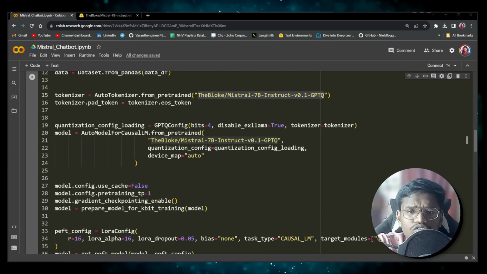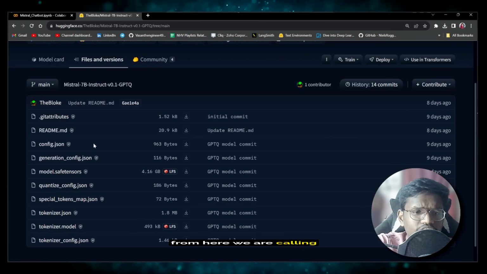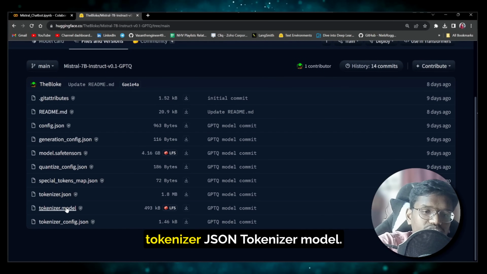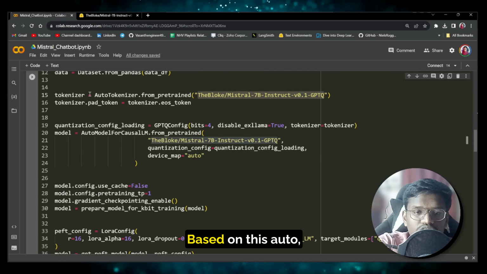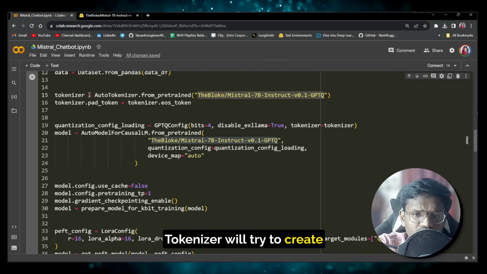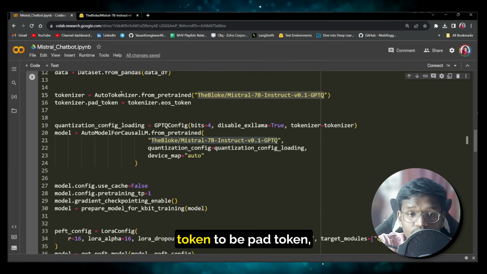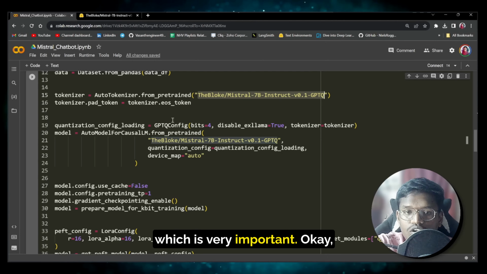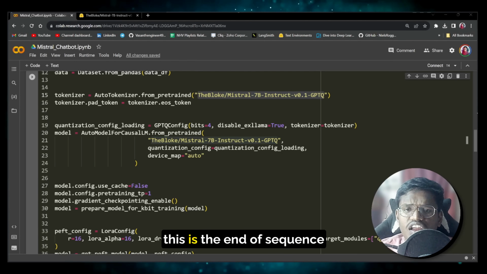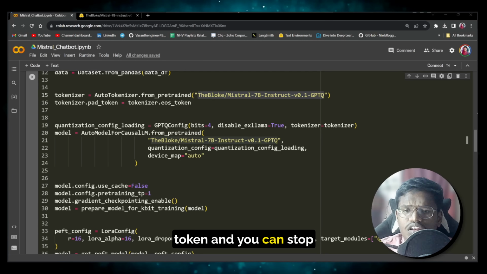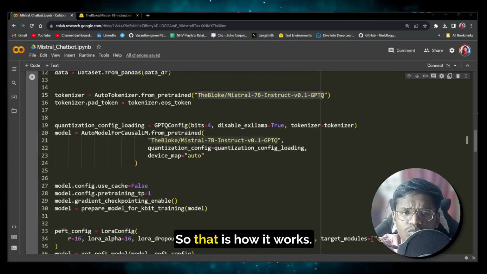From here we are calling the tokenizer. You can see the tokenizer JSON, tokenizer model, everything is there. Based on this, AutoTokenizer will create the tokenizer, and we are setting the EOS token to be the pad token, which is very important. It just tells the model that this is the end of sequence token, and you can stop the execution here. So that is how it works.